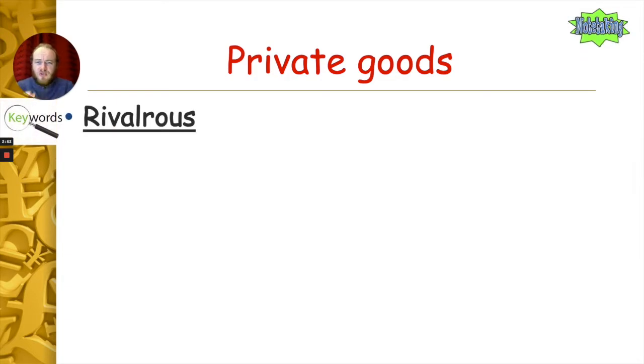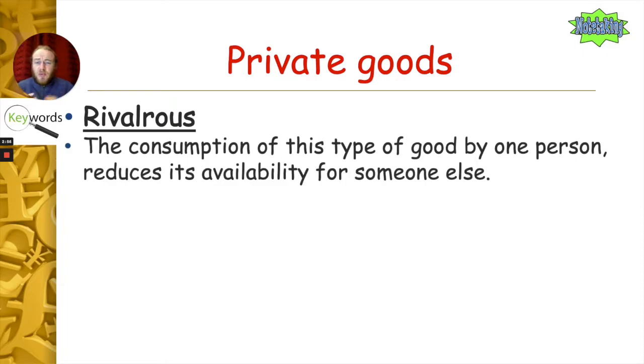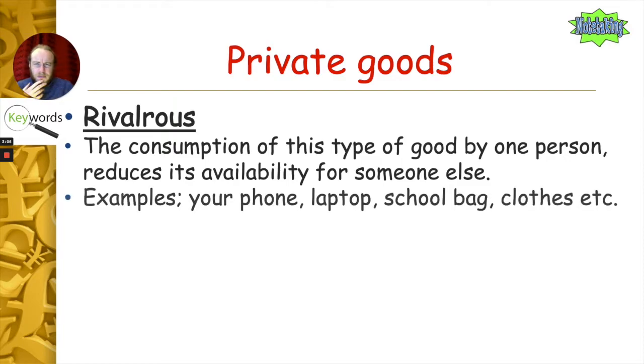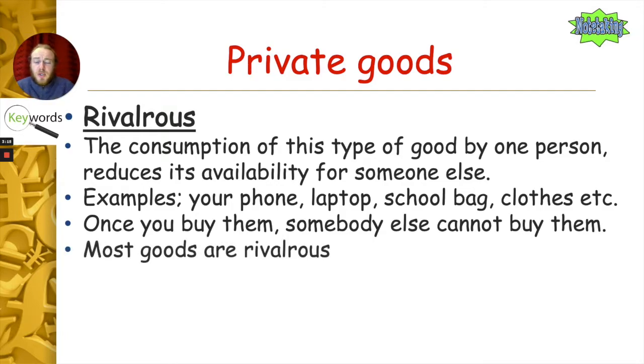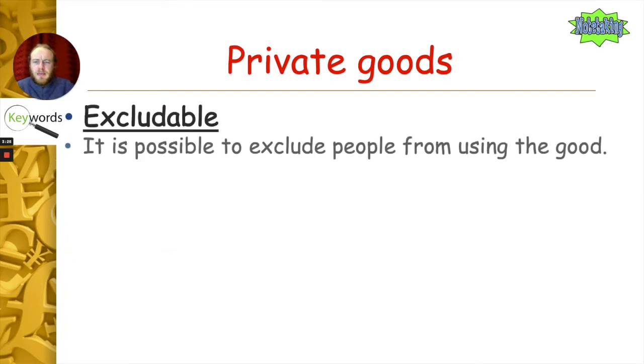Firstly, rivalrous. Rivalrous means the consumption of this type of good by a person reduces its availability for someone else. Can you think of any examples of those types of goods? For example, your phone, your laptop, your school bag, the clothes you're wearing. Once you buy them, someone else can't buy them. Once you have them, that's it. No one else can use them. Most goods, therefore, are rivalrous. Most goods, when you buy them, are yours to use. No one else is able to buy that same good and use it because you've already bought it. Next up, excludable.